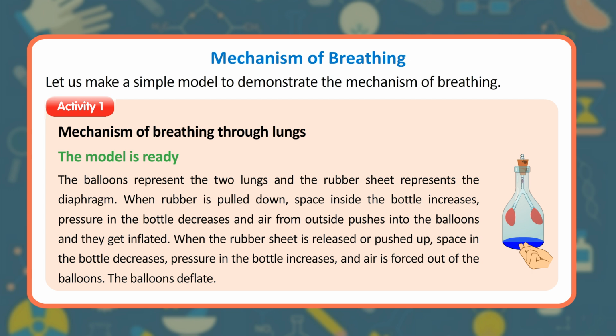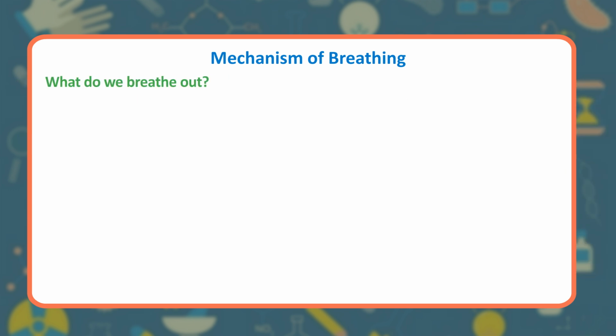When the rubber sheet is pulled down, space inside the bottle increases, pressure in the bottle decreases and air from outside pushes into the balloons and they get inflated. When the rubber sheet is released or pushed up, space in the bottle decreases, pressure in the bottle increases, and air is forced out of the balloons. The balloons deflate.